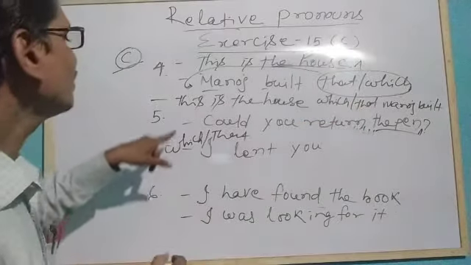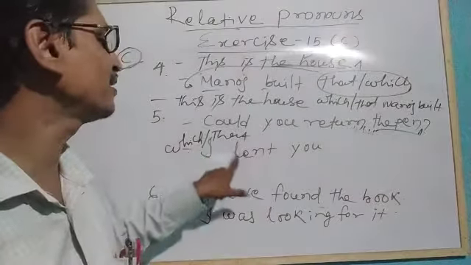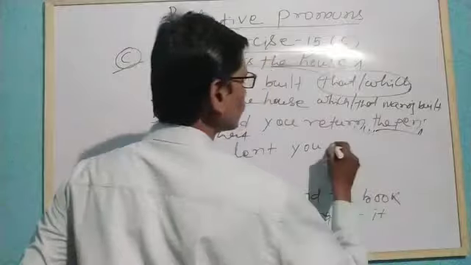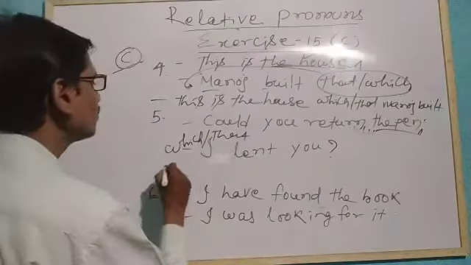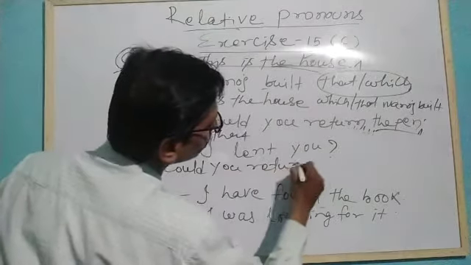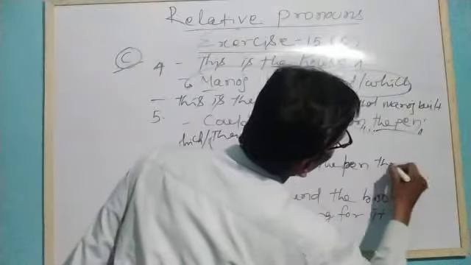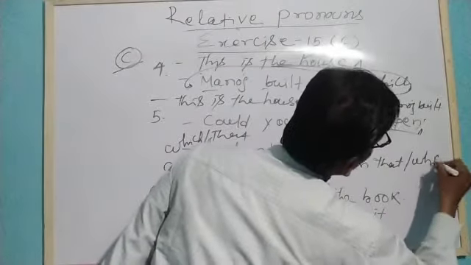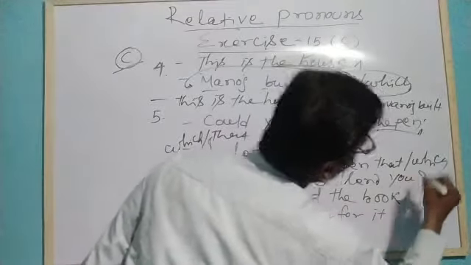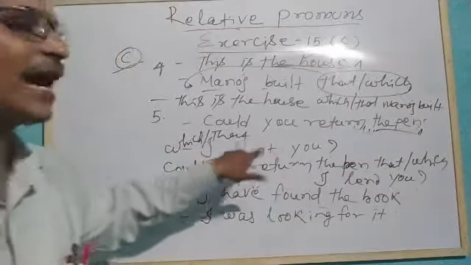What will happen? Could you return the pen which or that I lent you? So instead of this question mark, the question mark will be used over here. Could you return the pen that or which I lent you? Question mark.